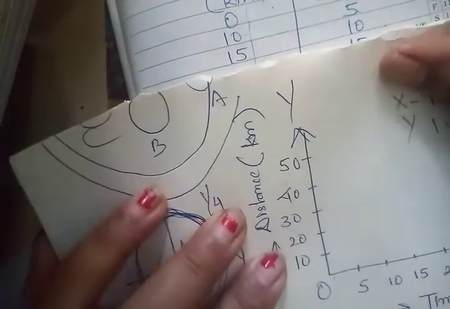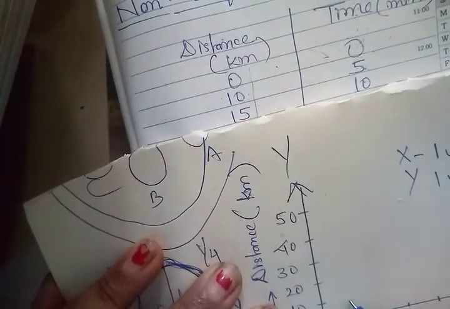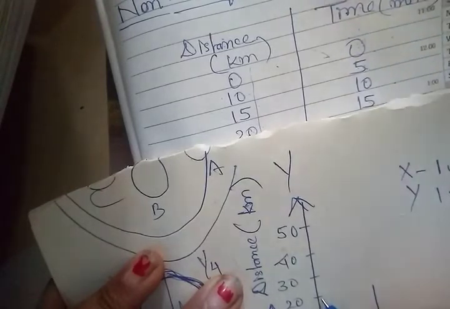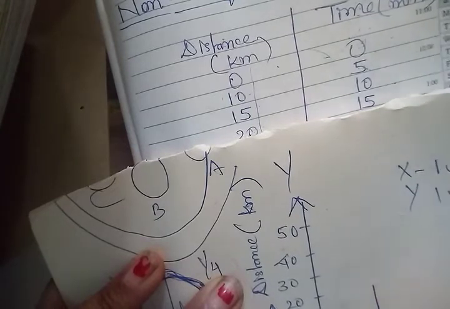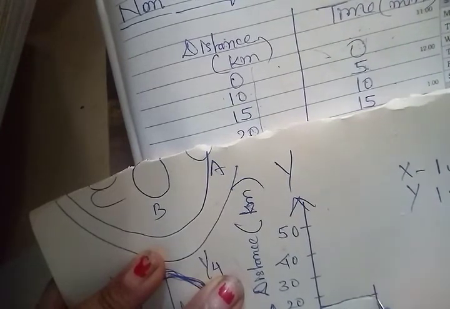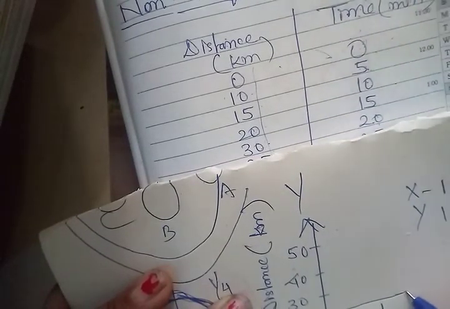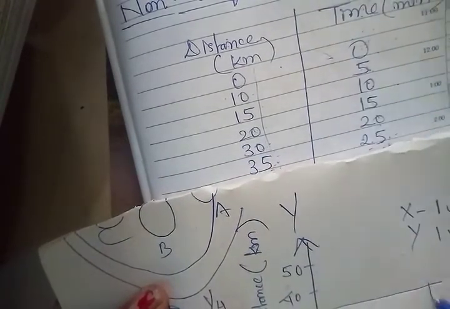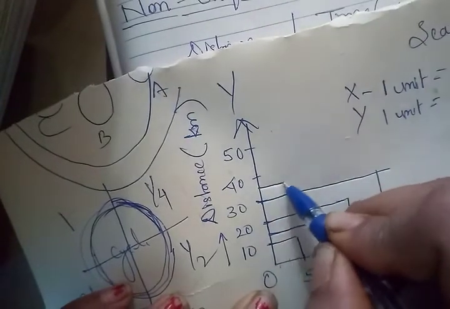See, for 0 it is 0 only. Now for 5 minutes, 10 kilometer. Then for 10 minutes, 15, so 15 comes in between 10 to 20. So it will come here. Then for 15 minutes, 20. For 20 minutes, 30. For 25 minutes, 35, which means in between 30 to 40. Here it will come 35.